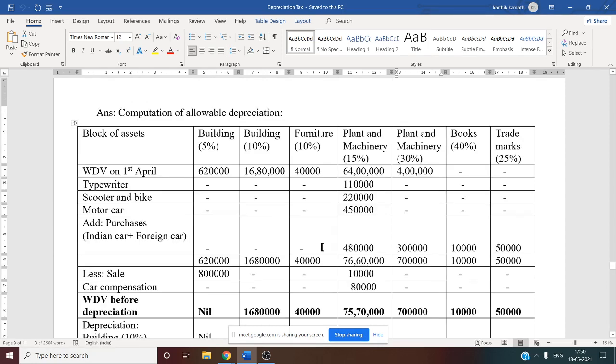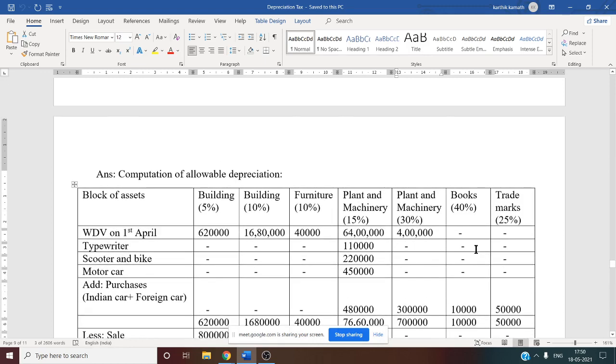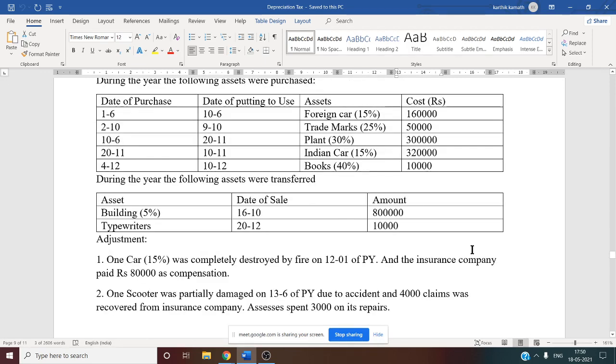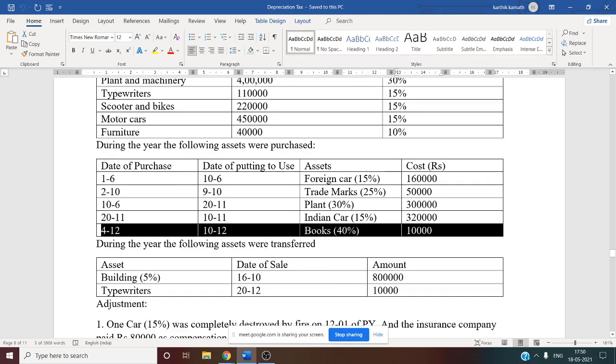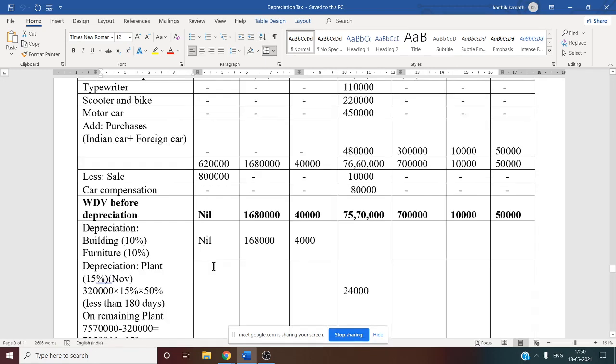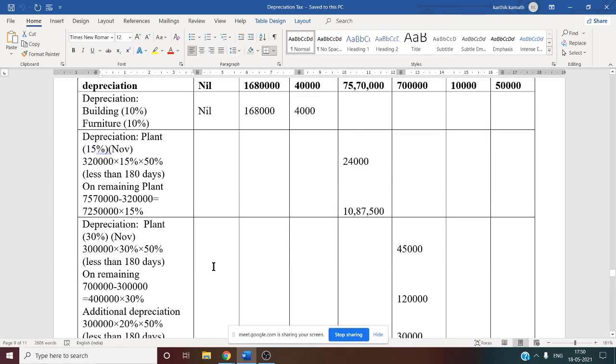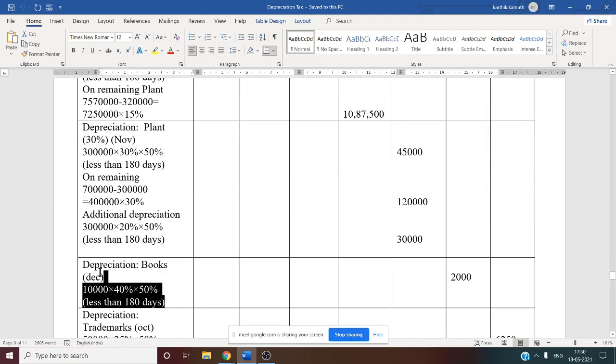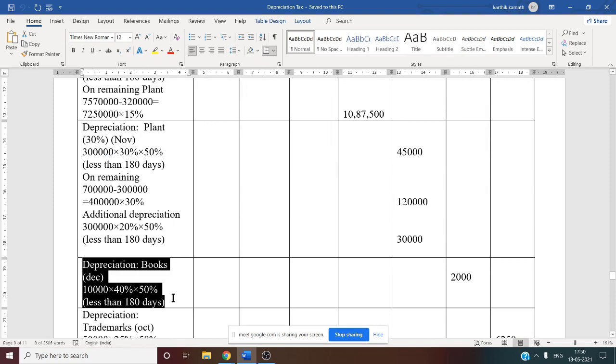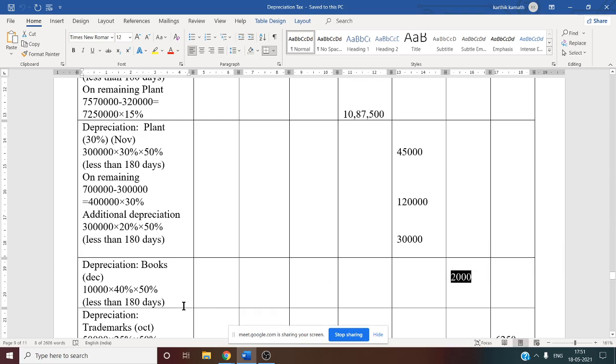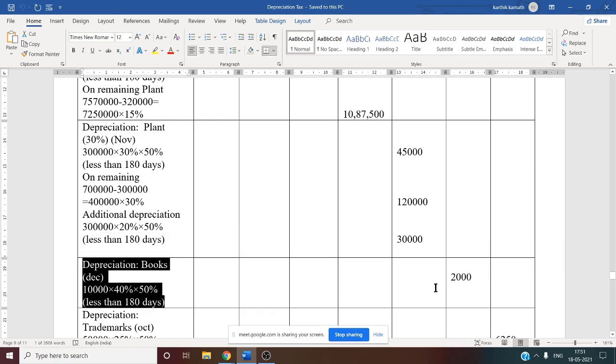Book 40%. There is no written down value, only purchase of book. When the book is purchased, we need to see: book purchased 10th December. December means less than 180 days. December to March, so you need to charge 50% depreciation. Depreciation on book, December purchase, 10,000 into 40% into 50%, less than 180 days. So that is why the depreciation for book is 2,000.